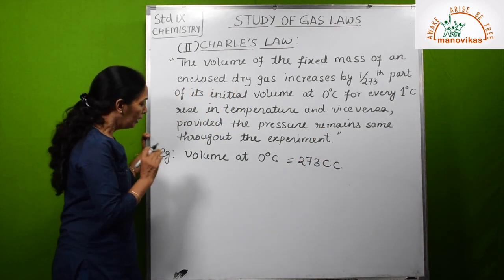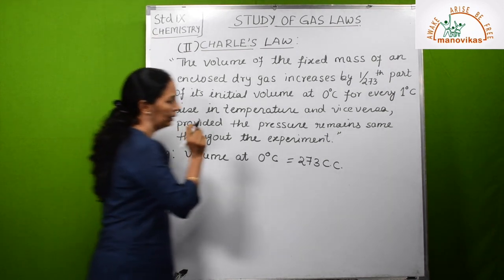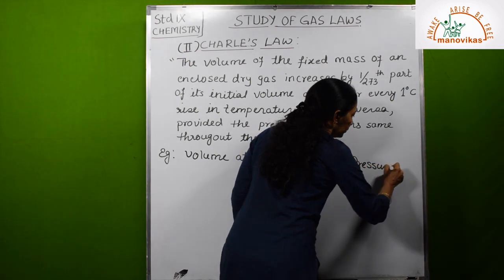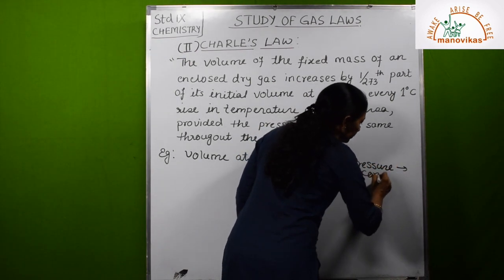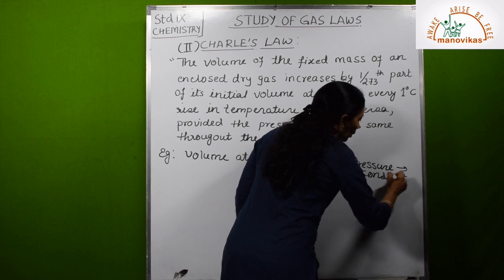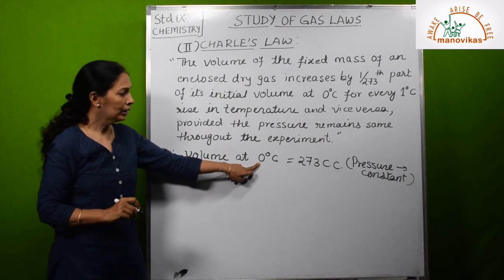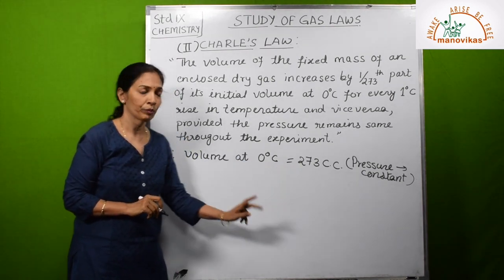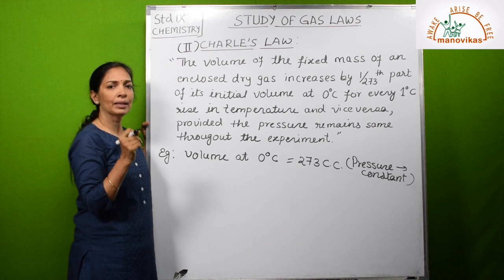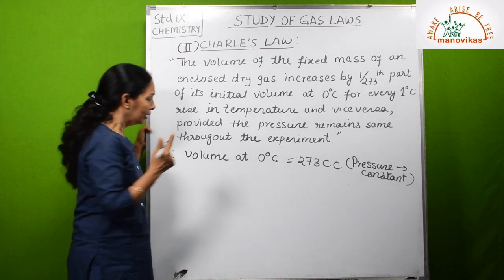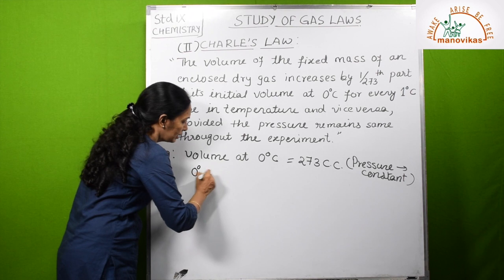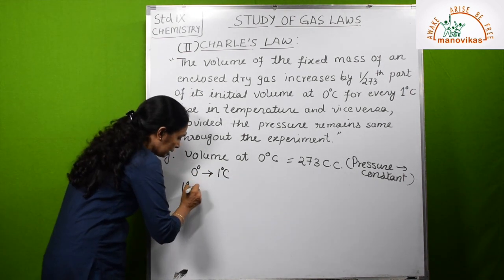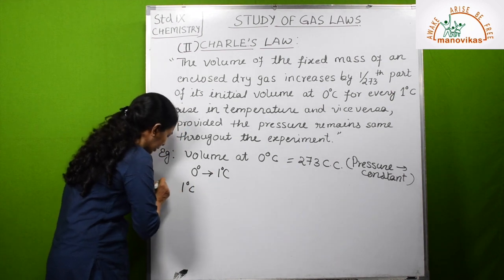Now let us suppose pressure remains constant. At 0 degrees Celsius, the volume is 273 cc. Now if the temperature increases by 1 degree Celsius, that means it will go from 0 degrees Celsius to 1 degree Celsius.